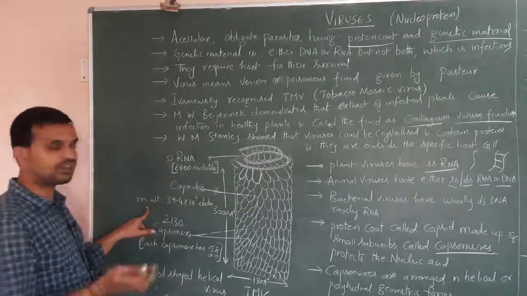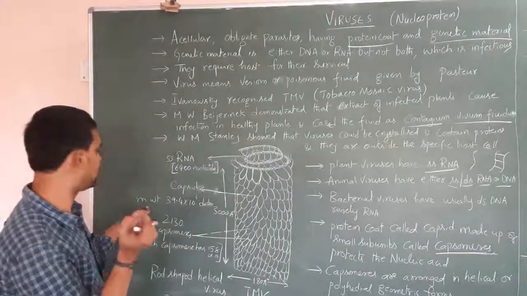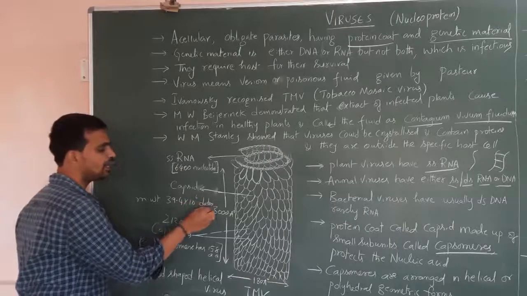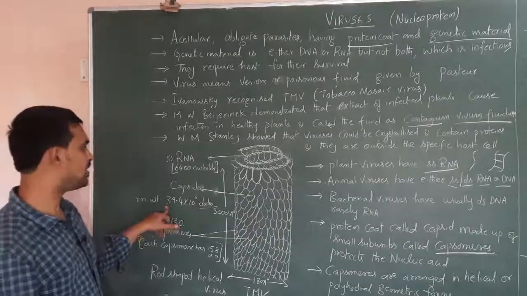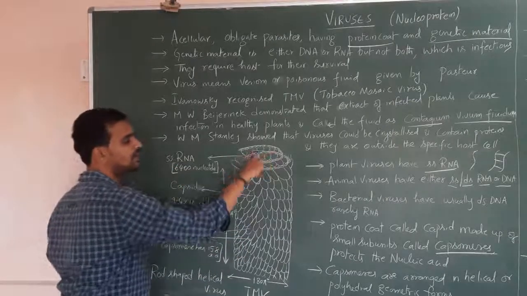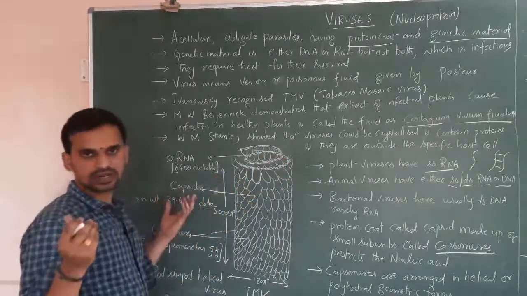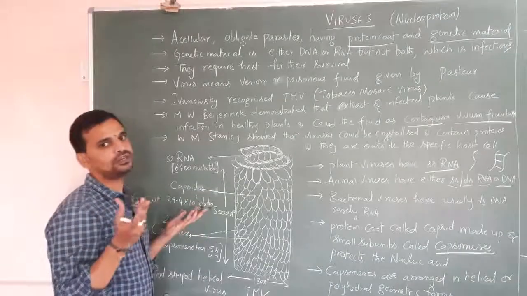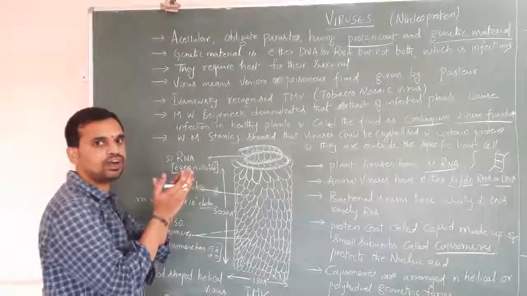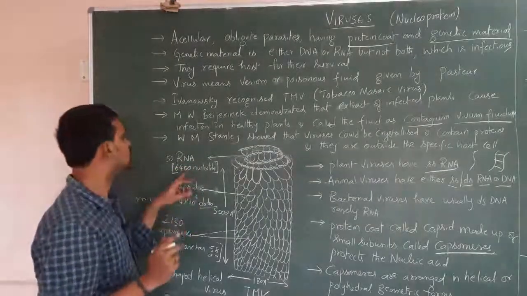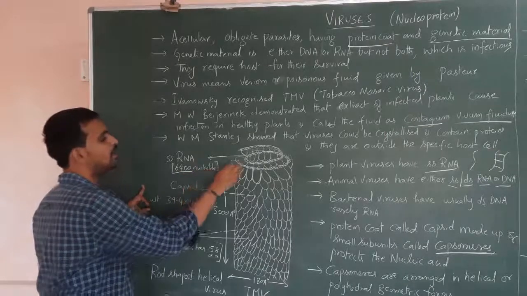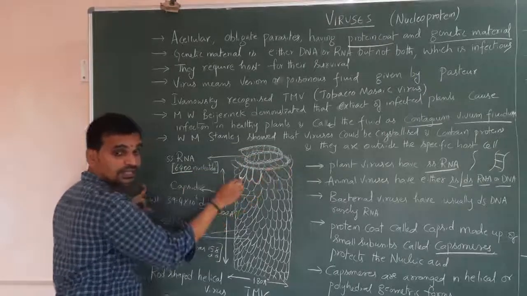Next, what is the molecular weight of each TMV particle, each virus particle? 39.4 into 10 power 6 daltons. The genetic material is single stranded RNA. When you are talking about DNA or RNA, it is made up of nucleotides. A number of nucleotides combine together to form either DNA or RNA. So how many nucleotides are present here? 6400 nucleotides are present in the genetic material, that is RNA.